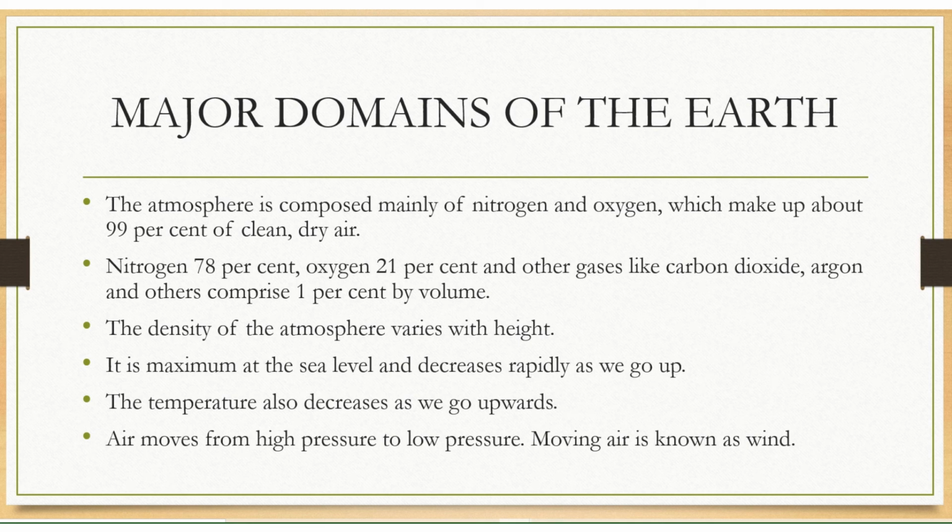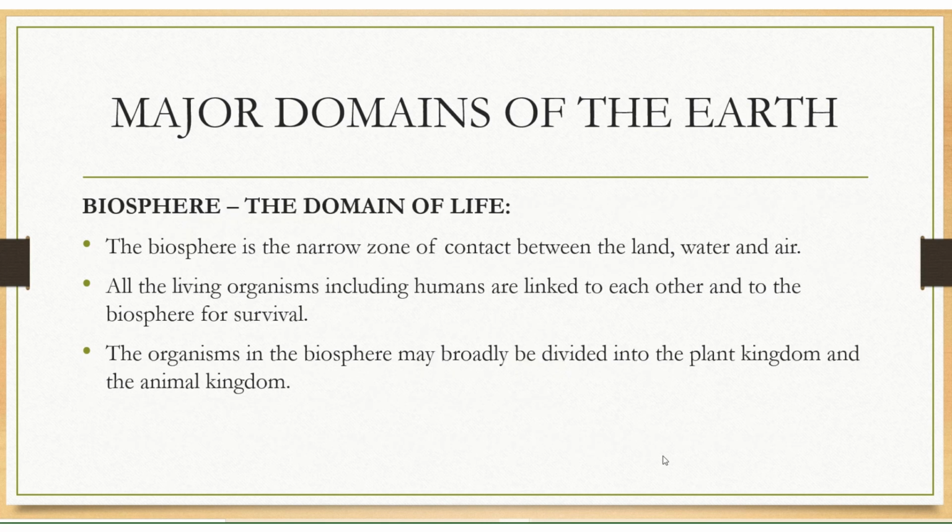The density of the atmosphere varies with height. It is maximum at sea level and decreases rapidly as we go up. The temperature also decreases as we go upwards. Air moves from high pressure areas to low pressure areas. Moving air is known as wind.